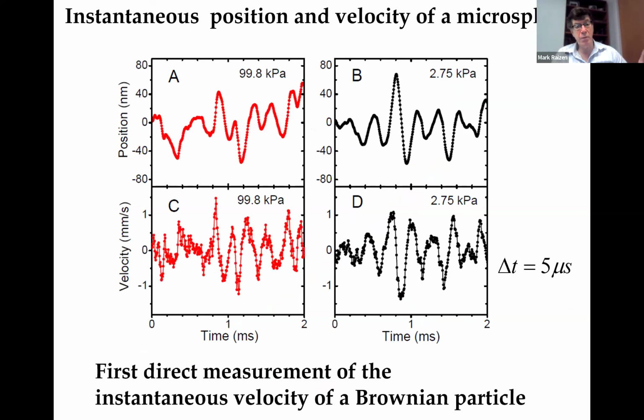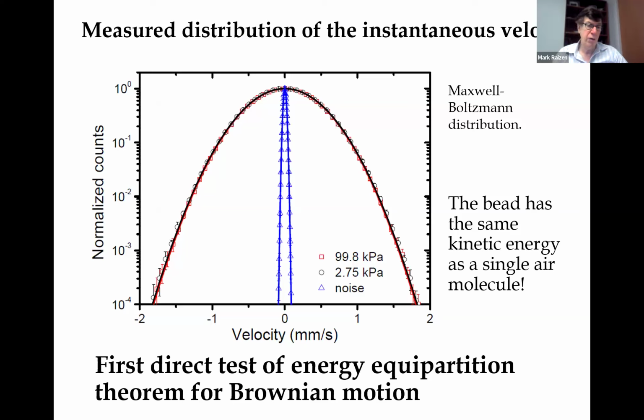When we measure this repeatedly, many, many times, we get a distribution of velocities, and we plot them here shown on a semi-log plot, normalized counts as a function of velocity. And what we see is excellent agreement between our data and the Maxwell-Boltzmann distribution, which says that the bead has the same kinetic energy as a single air molecule. And this was the first direct test of the energy equipartition theorem for Brownian motion. There are no adjustable parameters here, so this is an absolute measurement.